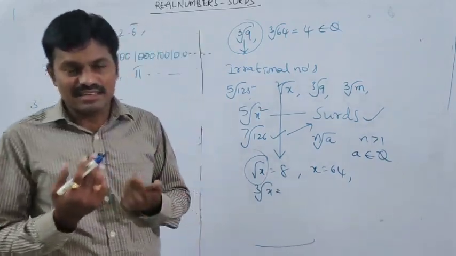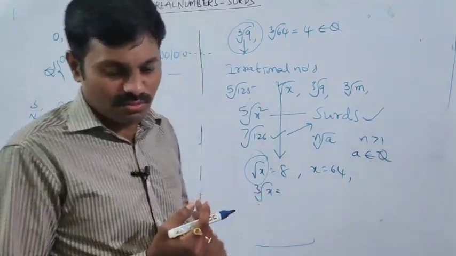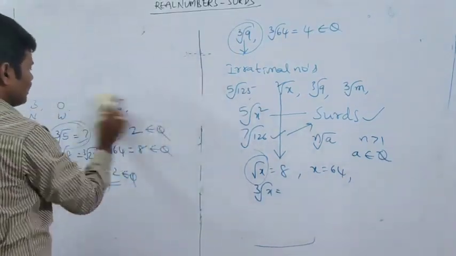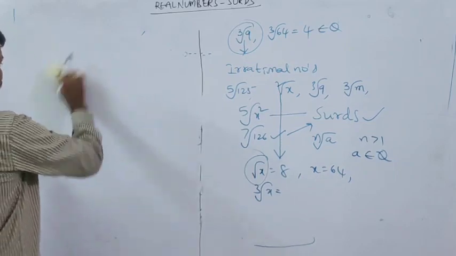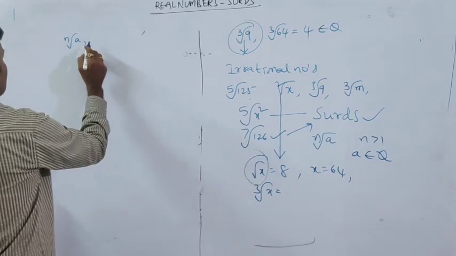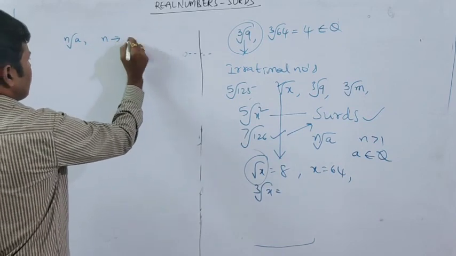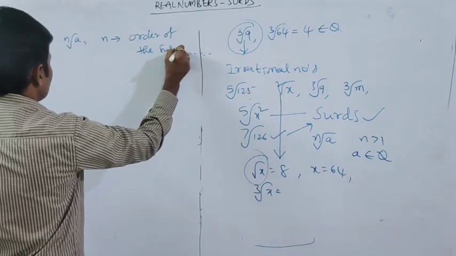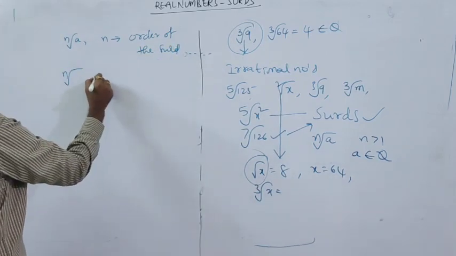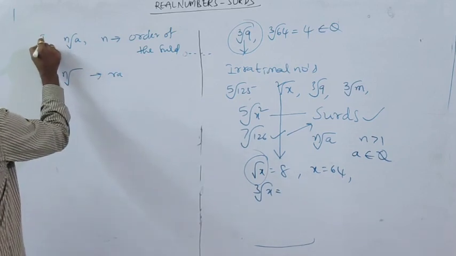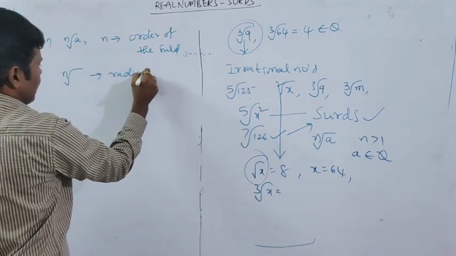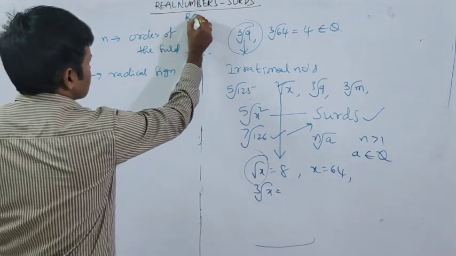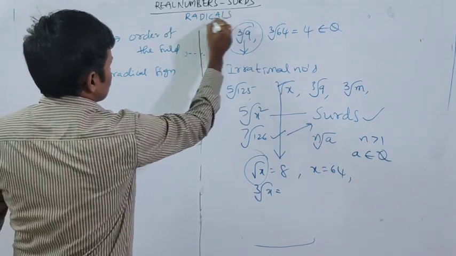Like that, we have to define surd. The definition of surd is most important. In nth root a, n is called the order of the surd. The nth root symbol is called the radical sign. Surds can also be named as radicals.